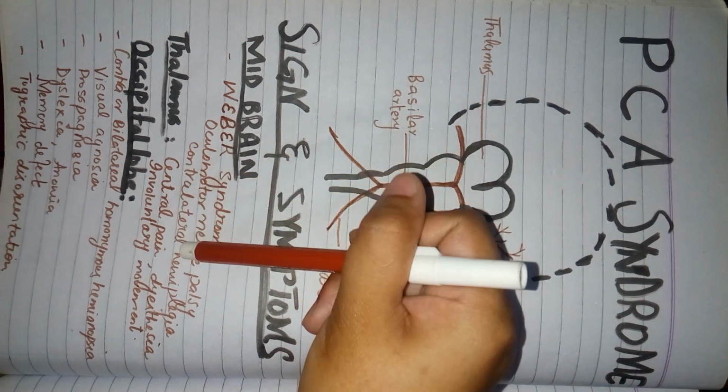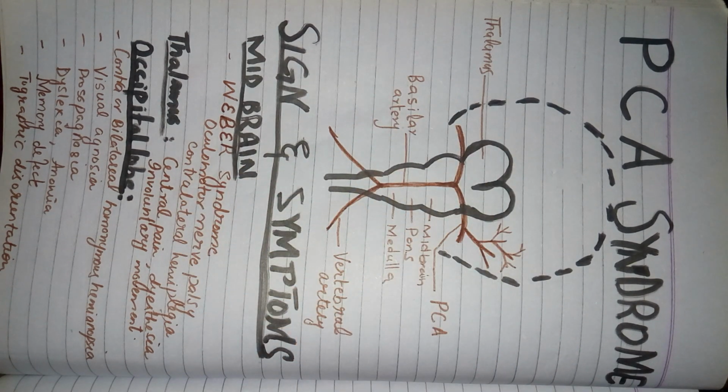Next will be contralateral hemiplegia. Why will contralateral hemiplegia happen? At the level of the midbrain there is the cerebral peduncle. What is the cerebral peduncle? All the motor tracts that travel from the cerebrum towards the pons pass through and form a structure when passing through the midbrain, and that is known as the cerebral peduncle. So the cerebral peduncle is composed of the tracts coming from the cerebrum towards the pons.